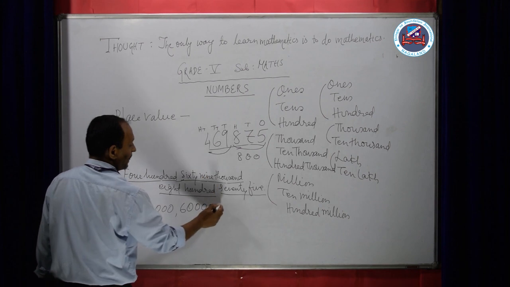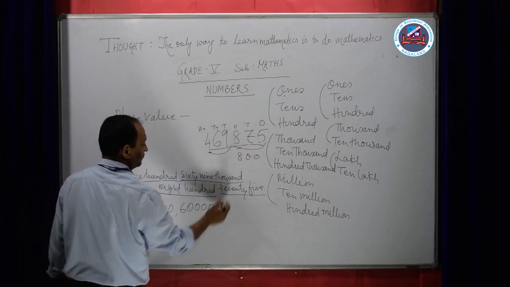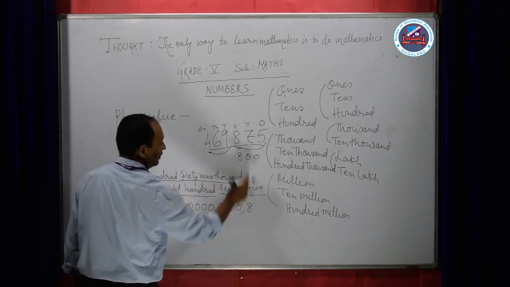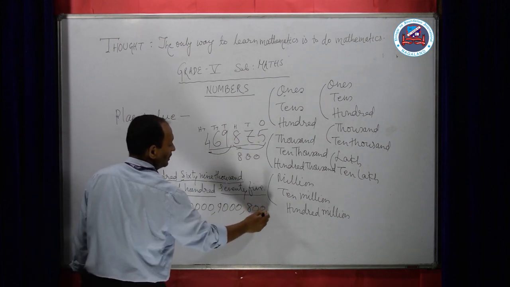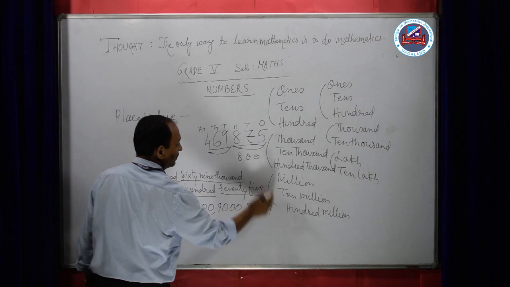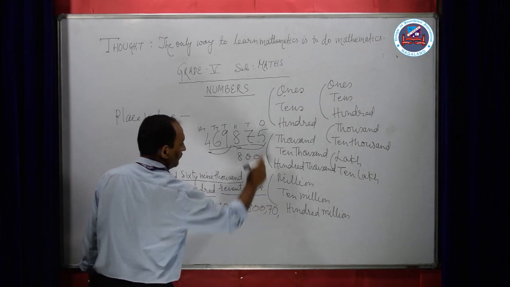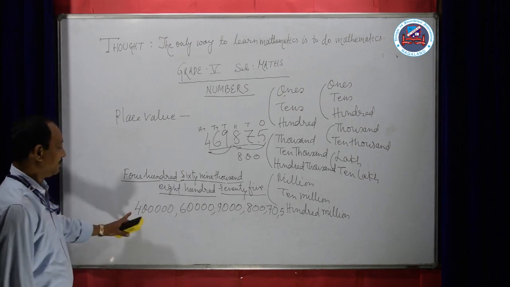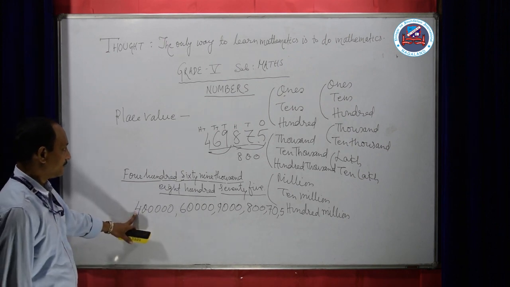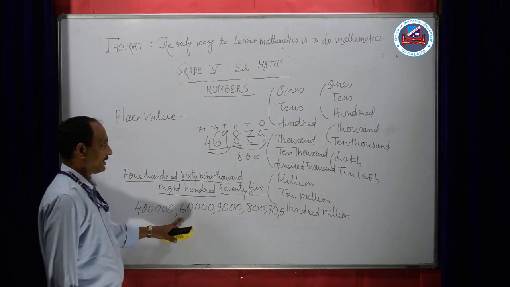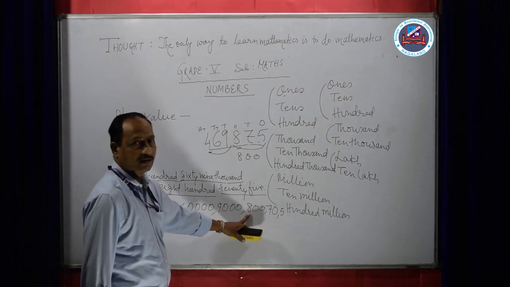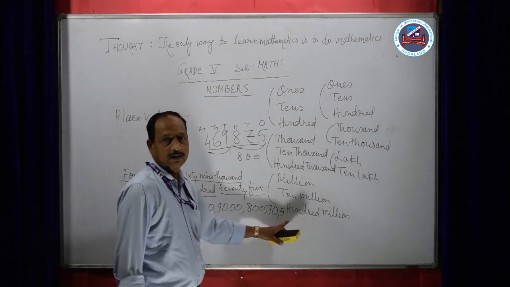In a simple and easy way, 6, then 9, then 8, then 7, then 5. So 400,000, 60,000, 9,000, 800, 70, and 5.